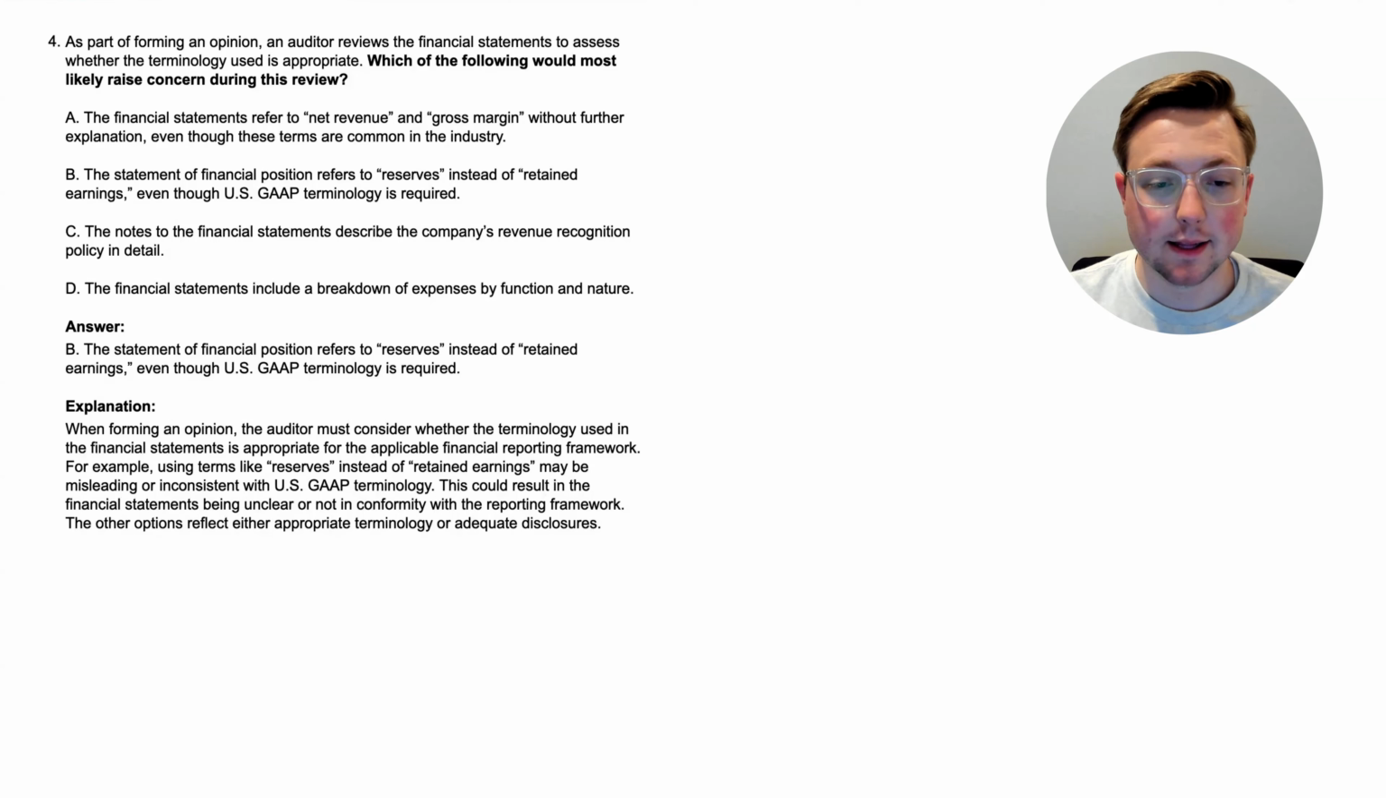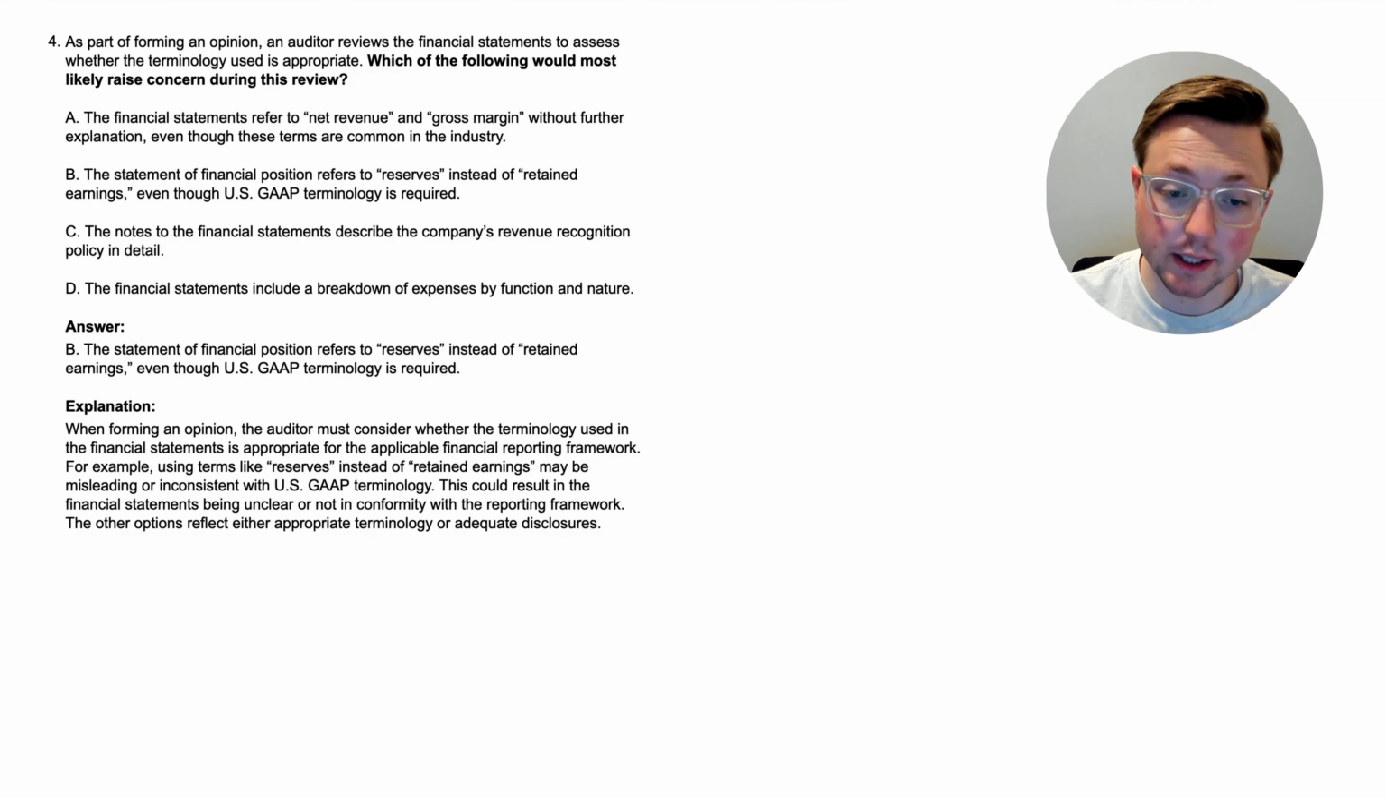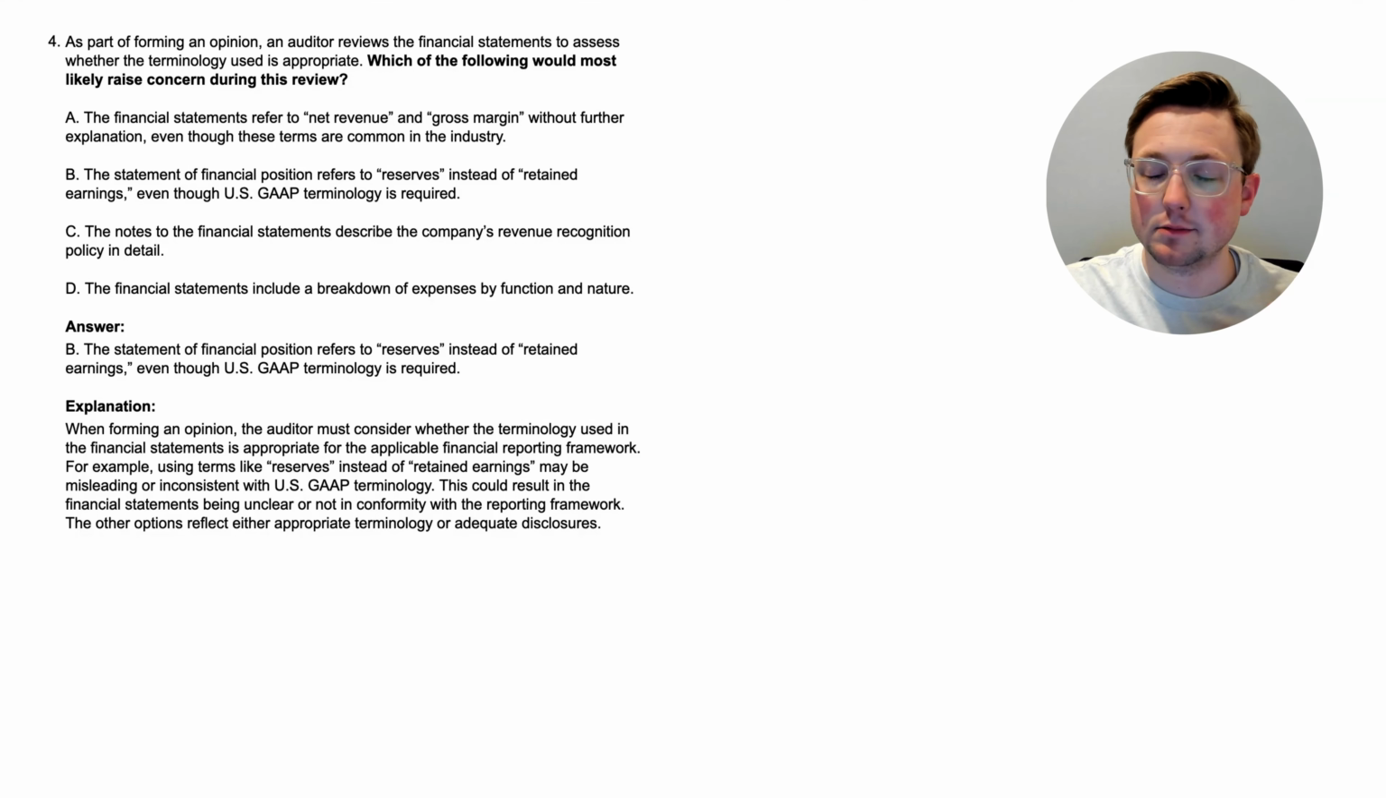All right, here we are at the answer B. The statement of financial position refers to reserves instead of retained earnings, even though US GAAP terminology is required. So let's talk about that a little bit more and talk about why that's actually important. When forming an opinion, the auditor must consider whether the terminology used in the financial statements is appropriate for the applicable financial reporting framework. For example, using terms like reserves instead of retained earnings may be misleading or inconsistent with US GAAP terminology. This could result in the financial statements being unclear or not in conformity with the reporting framework. The other options reflect either appropriate terminology or adequate disclosures.